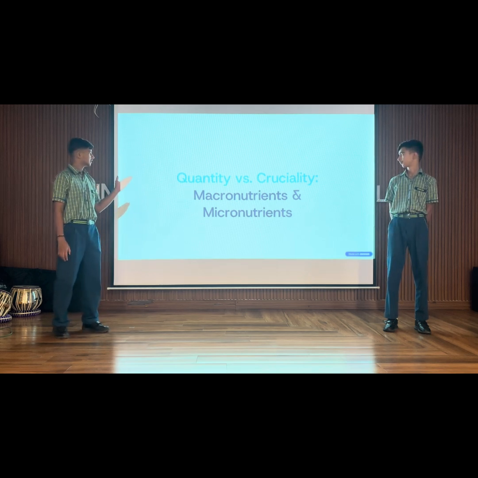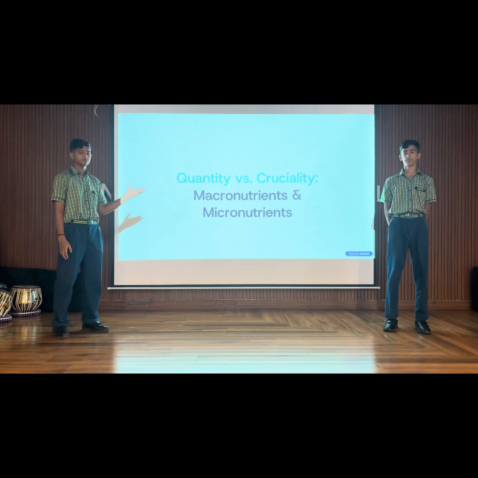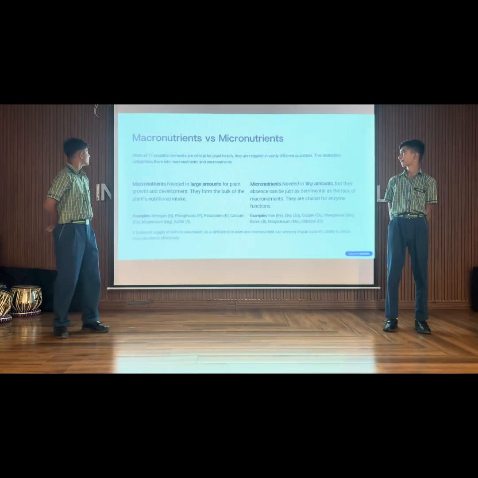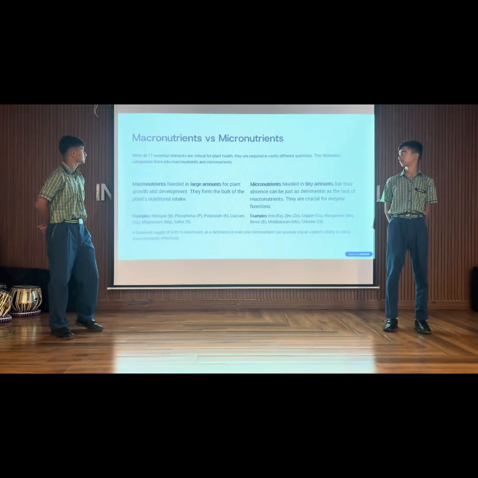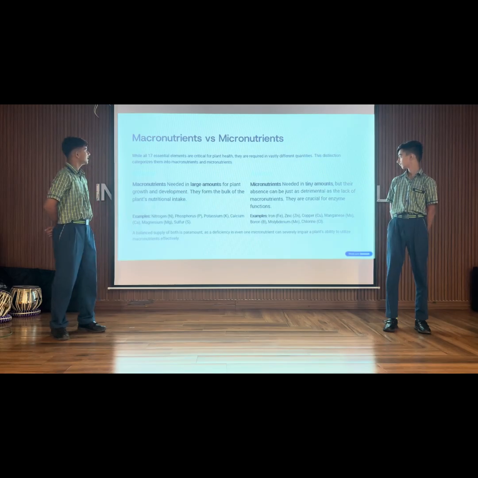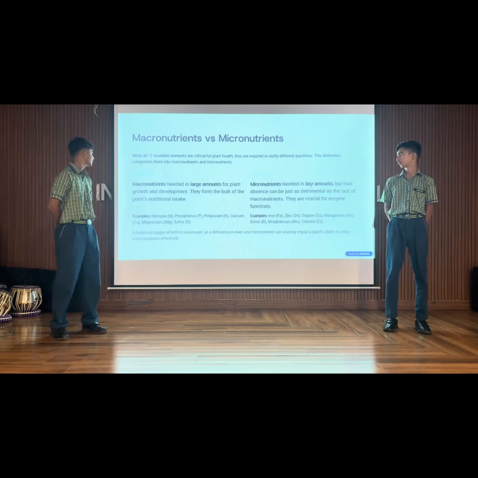Quantity versus cruciality. Macronutrients and micronutrients. While all 17 essential elements are crucial for plant health, they are required in vastly different quantities. These are divided into two distinct categories: macronutrients and micronutrients.